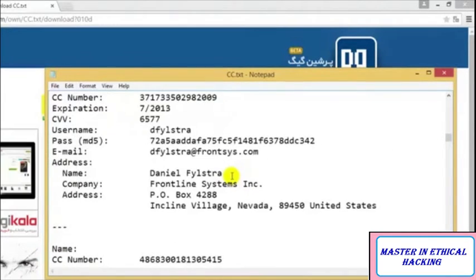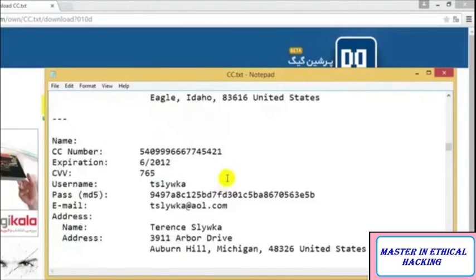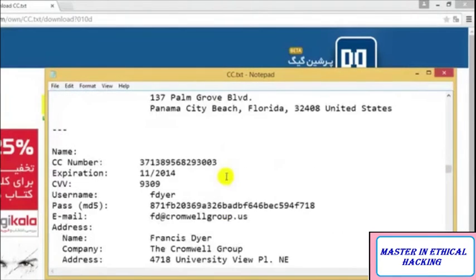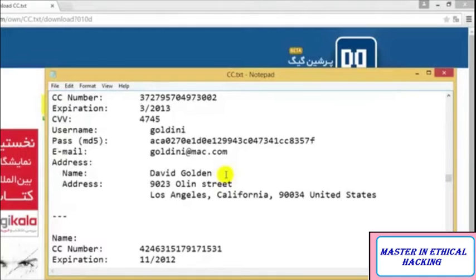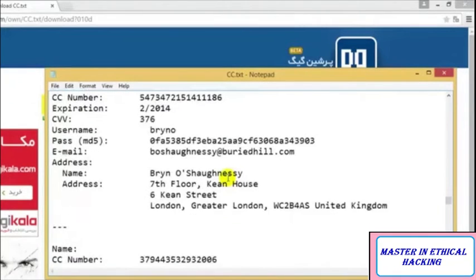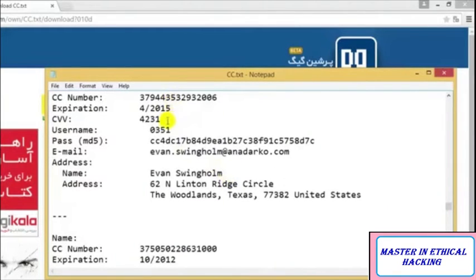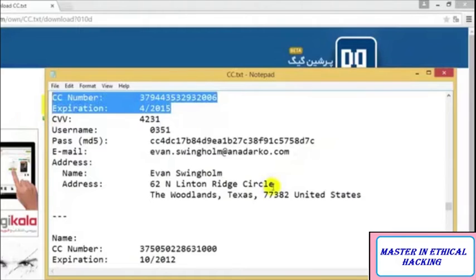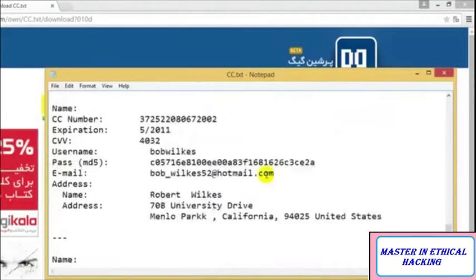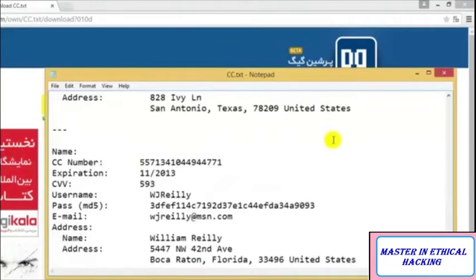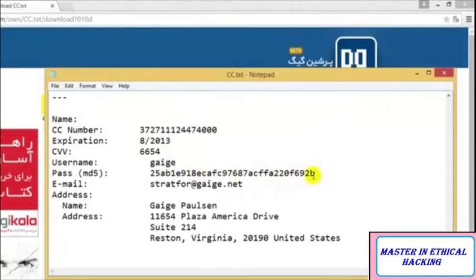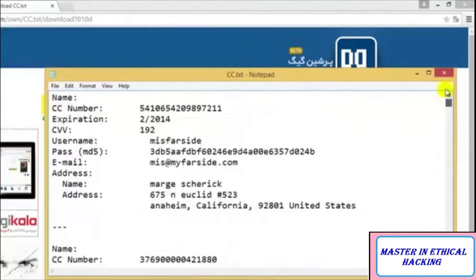If I am a random black hat hacker, then I would probably check which one is useful, and I will surely use this for malicious purposes. Let me check if I have any active one. Feb, March, April. This expired last month. It's an American Express card, and even this expired last month. Okay, so I don't actually have any active one.